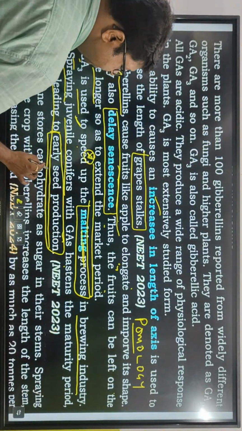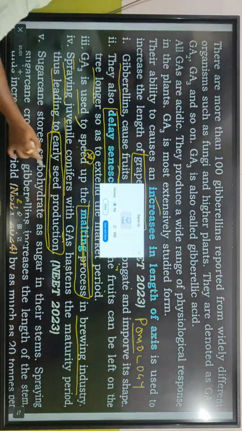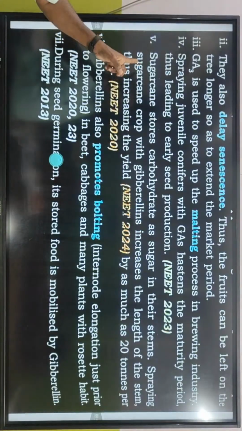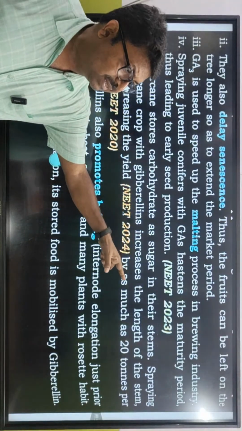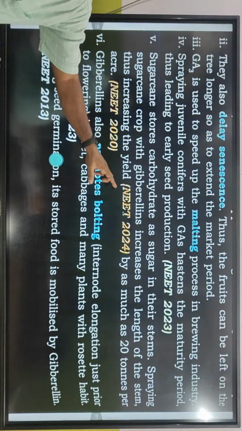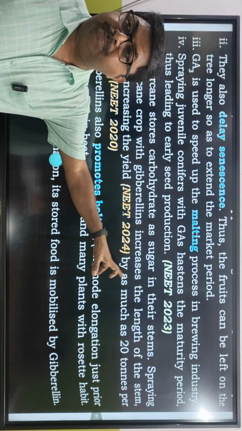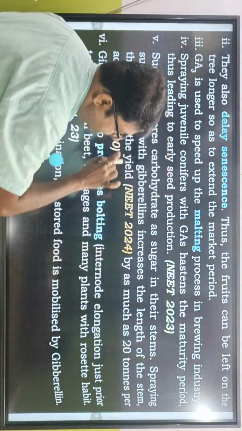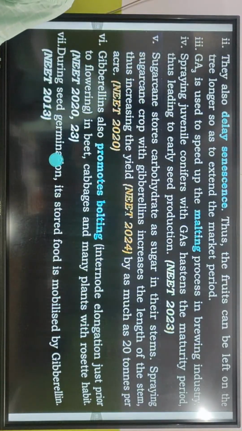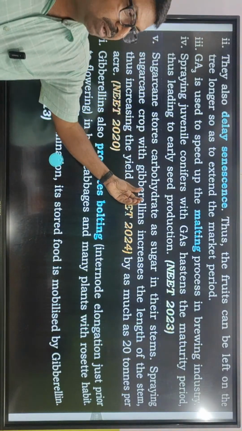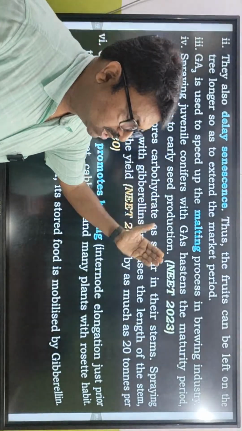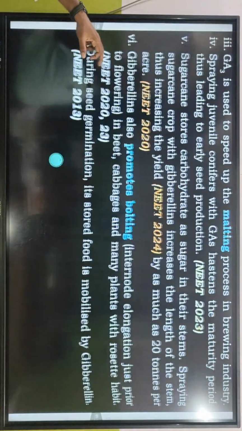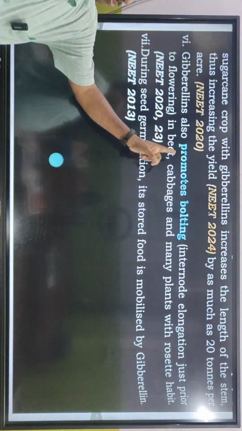Okay, so they can increase early seed production. Sugarcane stores carbohydrates as sugar in their stems. Spraying sugarcane crop with gibberellins increases the length of the stem, thus increasing the yield by as much as 20 tons per acre. By the bolting process, gibberellic acid can increase the amount of sugarcane by 20 tons per acre. In one acre of land, sugar amount can increase by 20 tons.